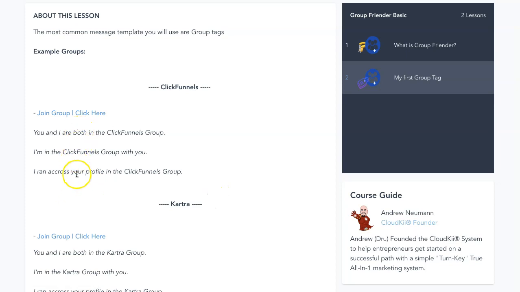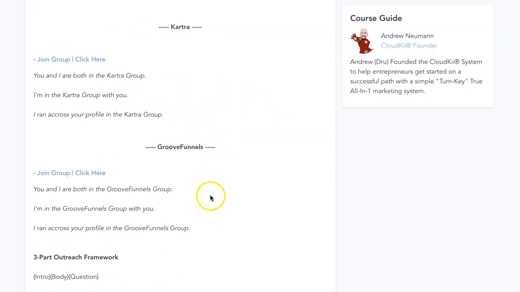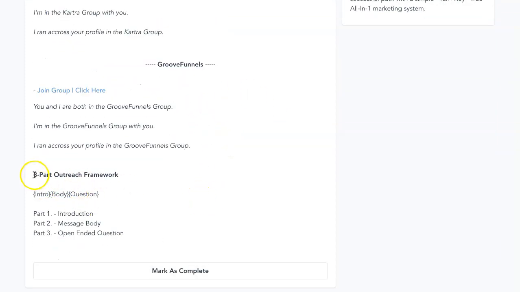And then, of course, you can see these are your body statements related to these specific groups. Now, if you take a look down here, we can see the three-part outreach framework. It's intro, body, and question. Part one is your introduction, part two is your message body, and part three is the open-ended question.